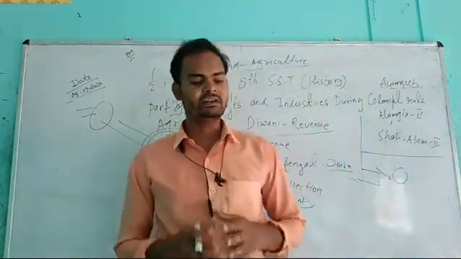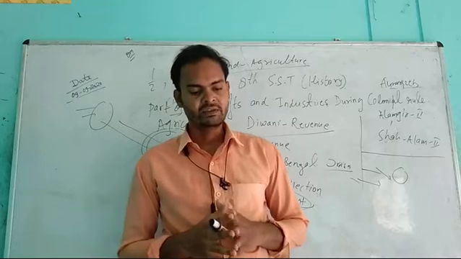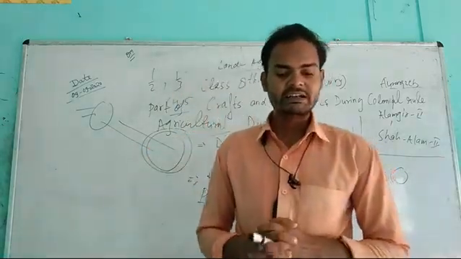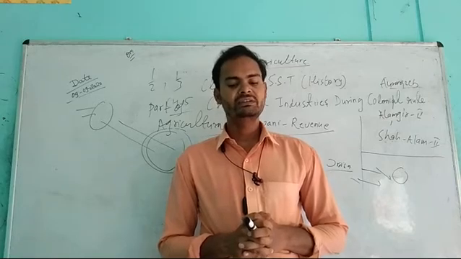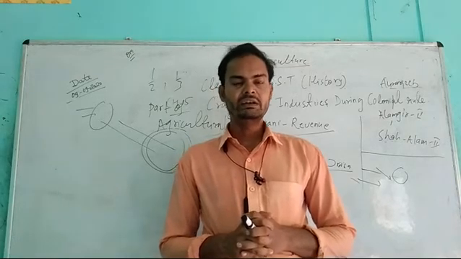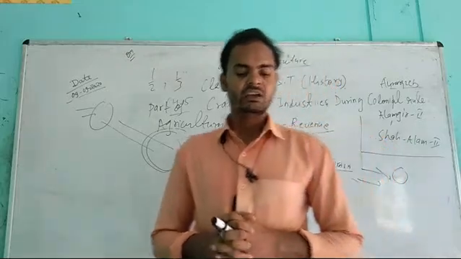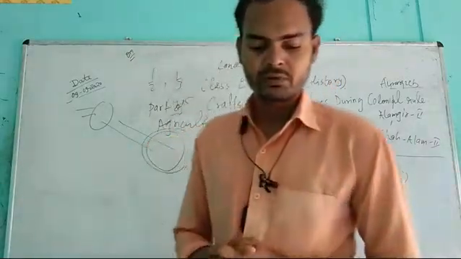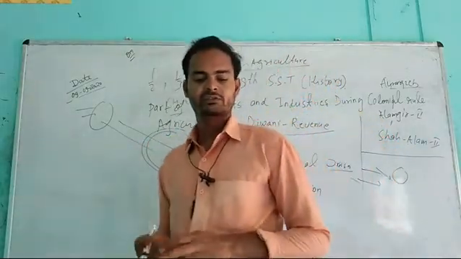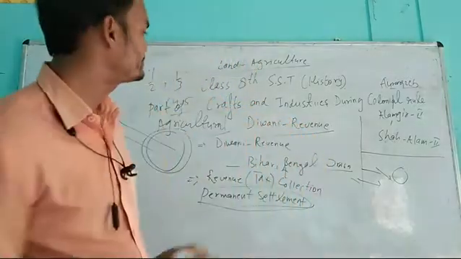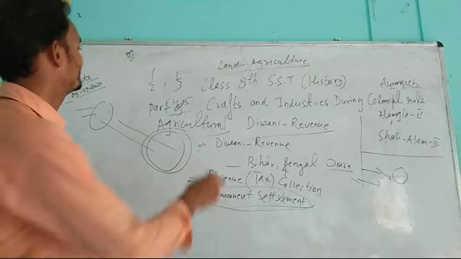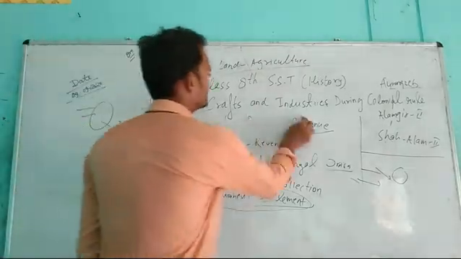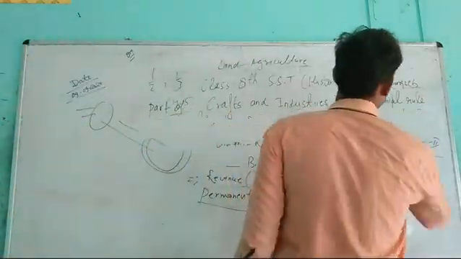Our I Wish I Knew of page number 59. In that it is written, the Charter Act of 1813 granted permission to Christian missionaries to come to India from England and preach their religion. It also provided for the allotment of 1 lakh every year for the education of the Indians. So students, now it is a very important topic, the Charter Act. So students, what is the Charter Act? I have to explain.